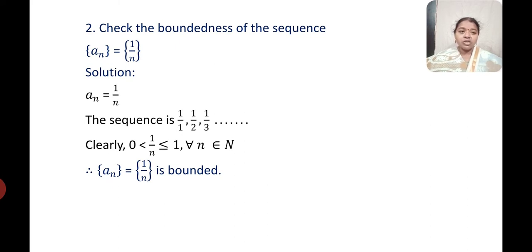Since n is a natural number, 1 by n should obviously be greater than 0. And whatever values we give, it should definitely be less than or equal to 1. So combining both conditions, we write 0 less than 1 by n less than or equal to 1 for all n belongs to natural numbers. So the given sequence has both an upper bound as well as a lower bound. Therefore, a_n is equal to 1 by n is bounded.